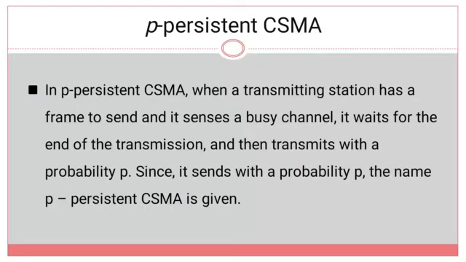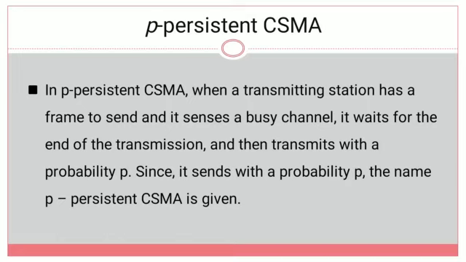Last class we already saw what persistent and non-persistent are. Non-persistent means the station will sense the channel. When the channel is busy, it will wait for a random amount of time. After the timer times out, only then will it sense the channel again. It is a continuous process of sensing the channel. If it is busy, it moves to the waiting state and again senses the channel. Until the channel is idle, the same process continues in non-persistent CSMA.